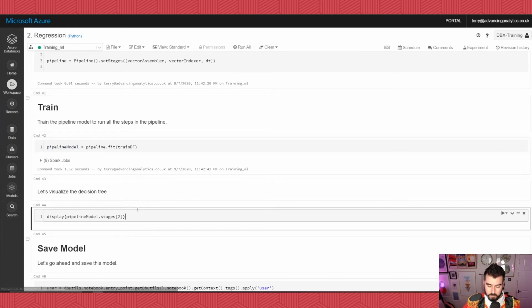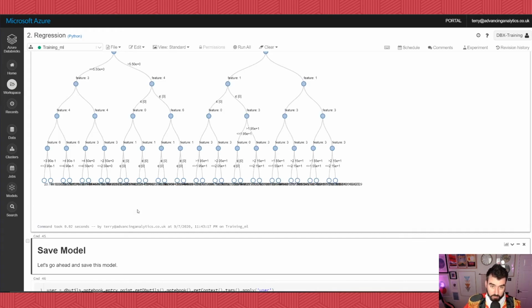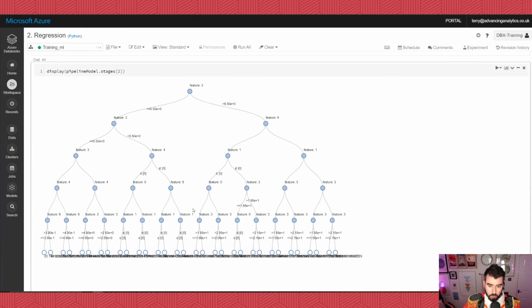Now it's a decision tree, so we can visualize that decision tree, albeit trying to actually understand what's happening here is quite difficult because it's all been encoded as a single vector. And we have feature 3 here, feature 6, various different decision points, and then a whole load of different outcomes that are coming out the back of this. So this is a decision tree regression. There are different types, and we could use any one of them, okay?